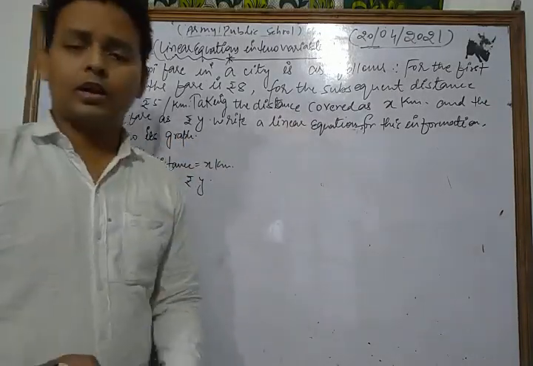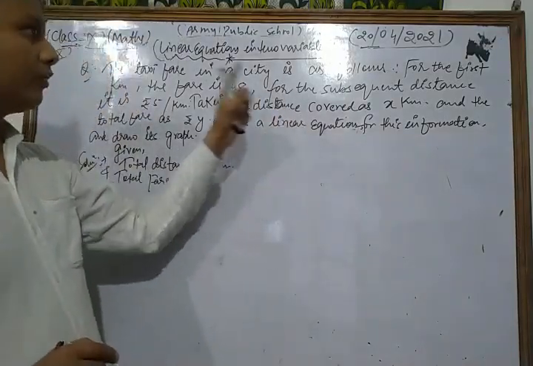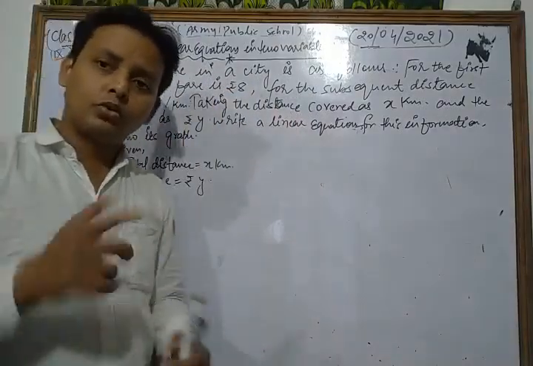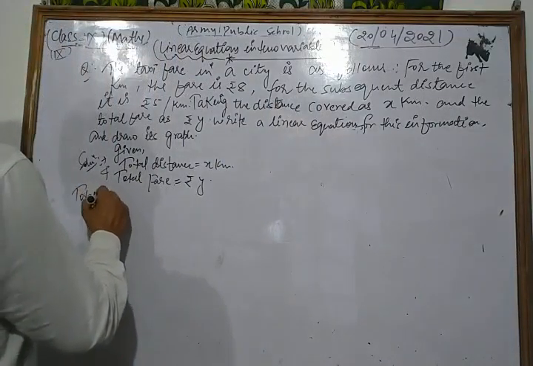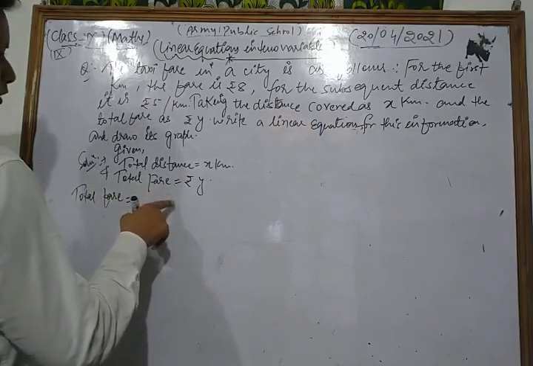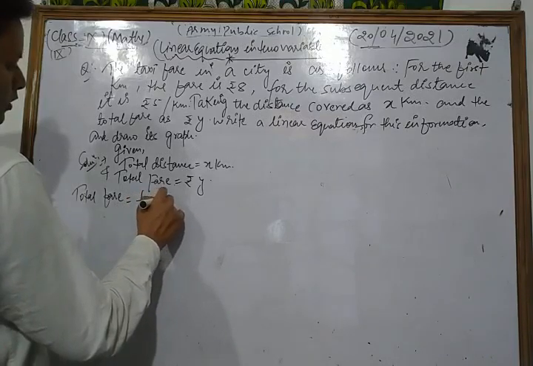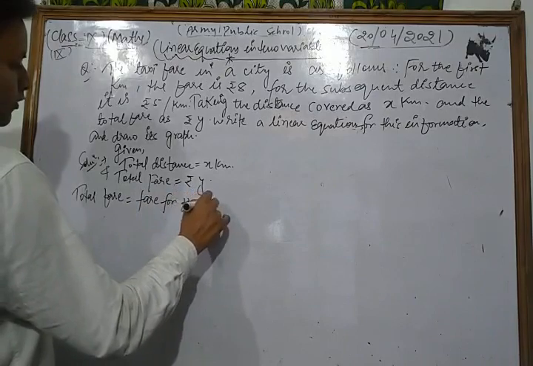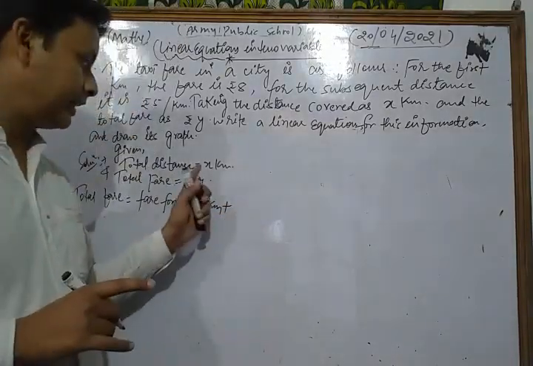According to the statement, for the first kilometer the fare is rupees 8. So the total fare is equal to the fare for the first kilometer plus the fare for the remaining distance travelled.